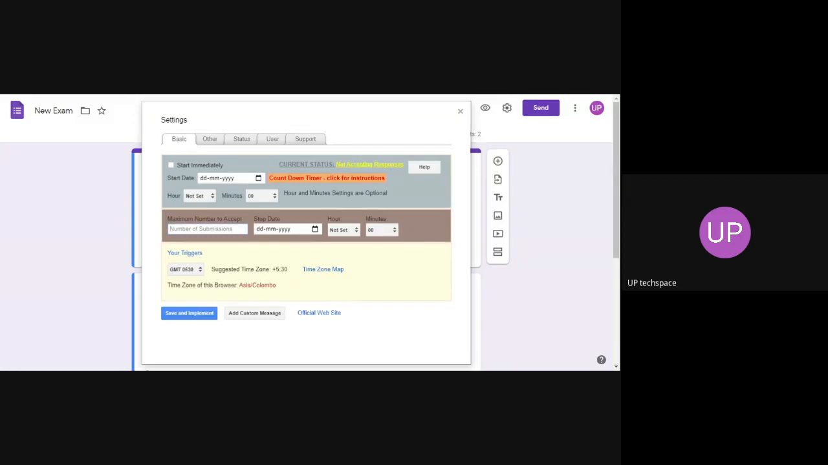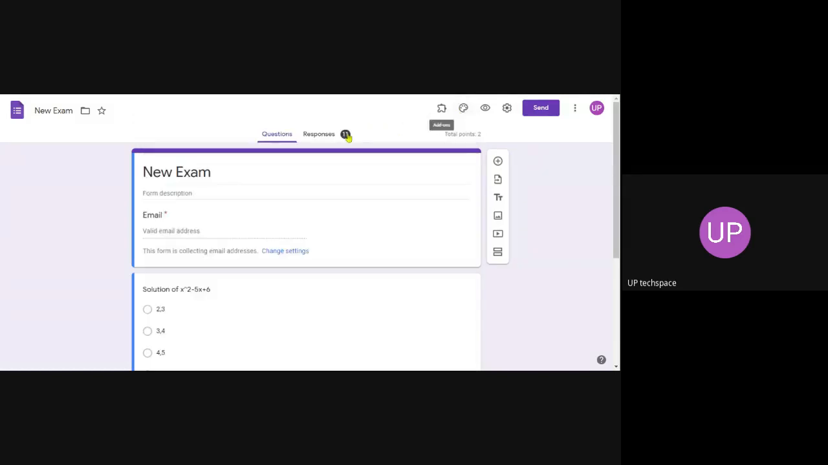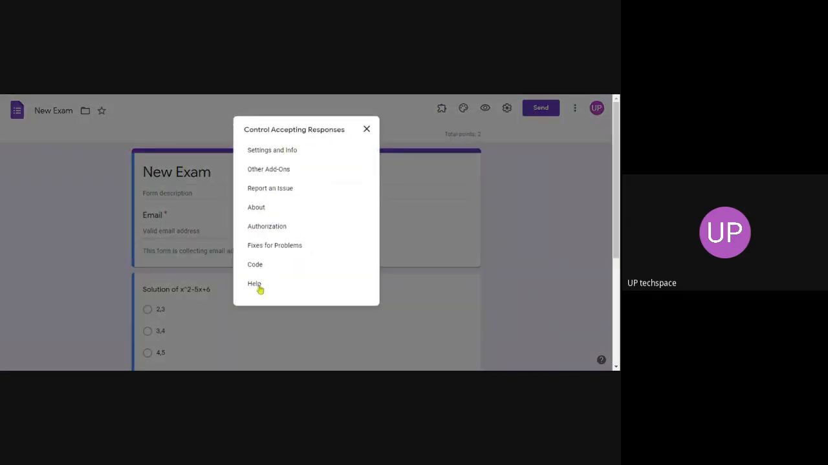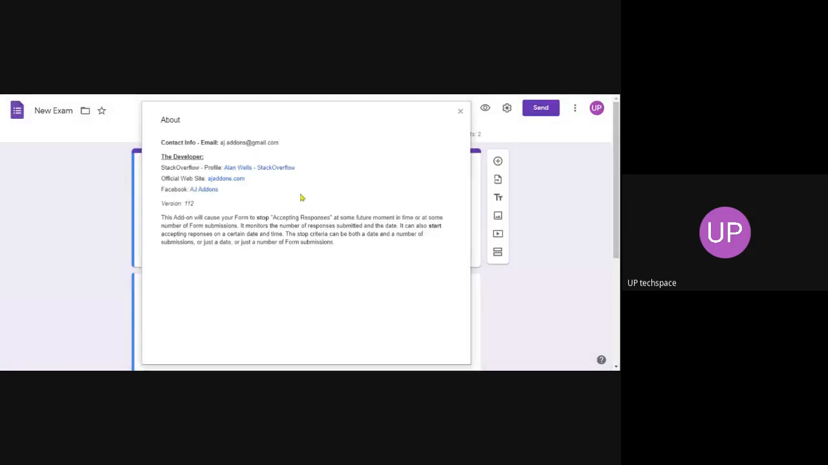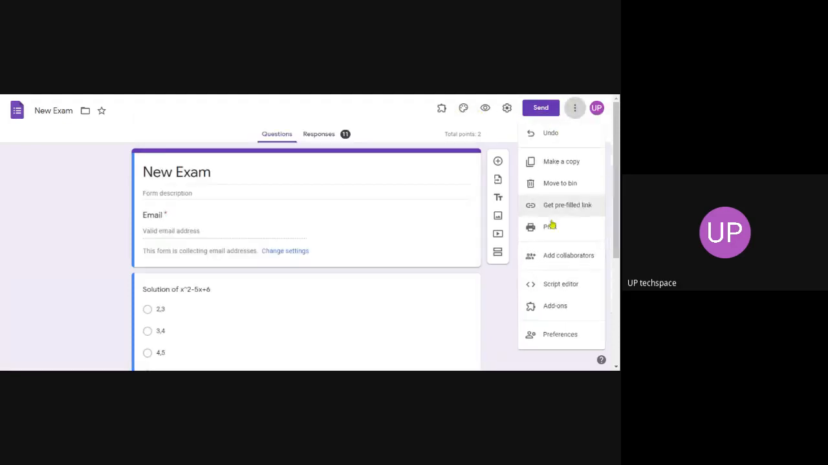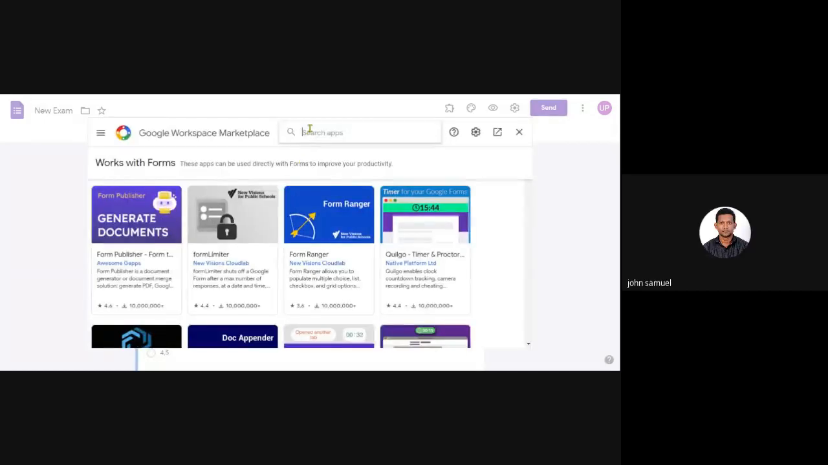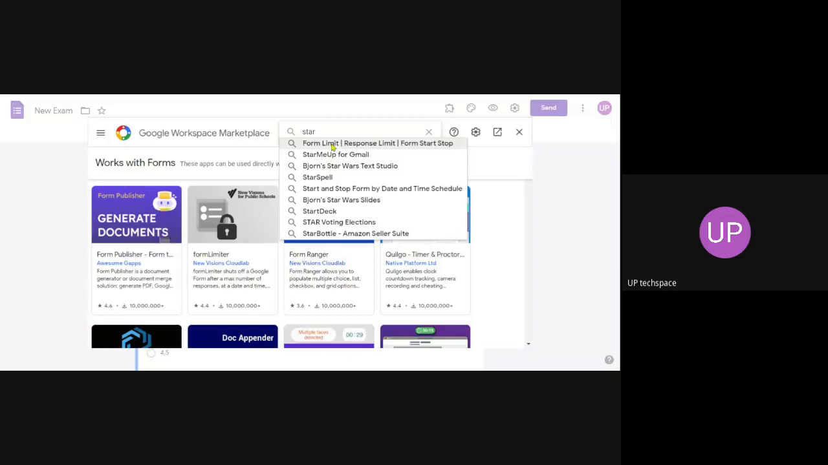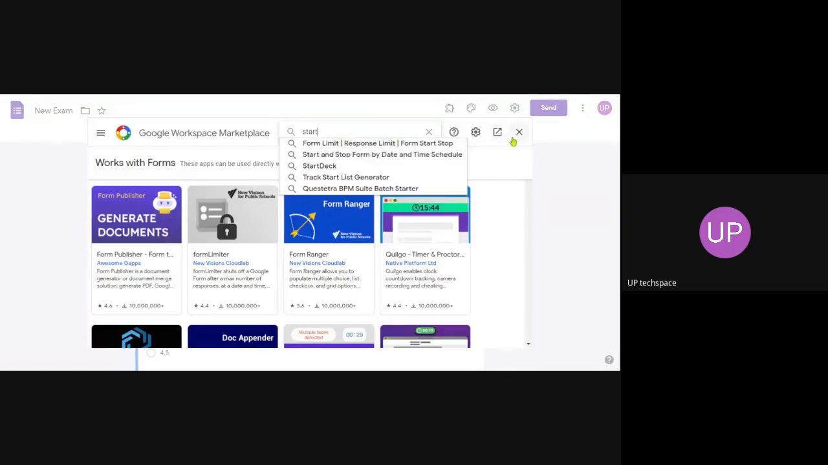The name of the add-on I used is this one. Click on this particular link, add-ons. To get that, you just type Control accepting responses, form limit. The first thing, form limit. So how to search that? Control accepting responses. There are many. Just type the start, then it automatically comes as the first thing.